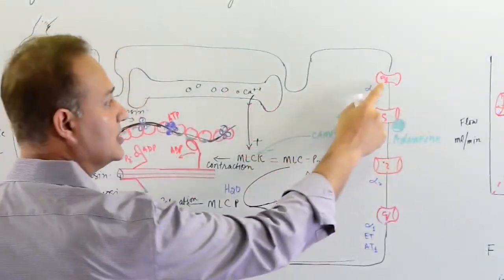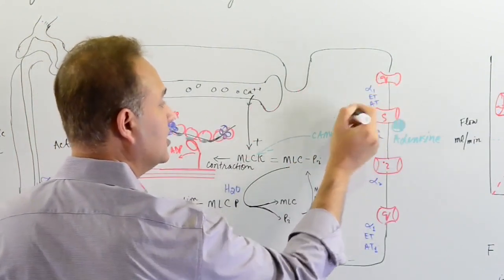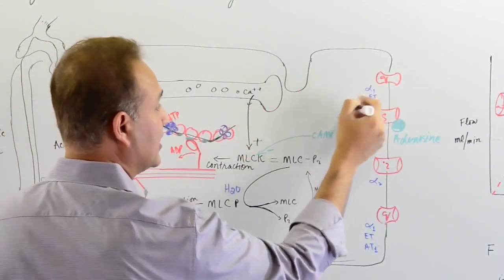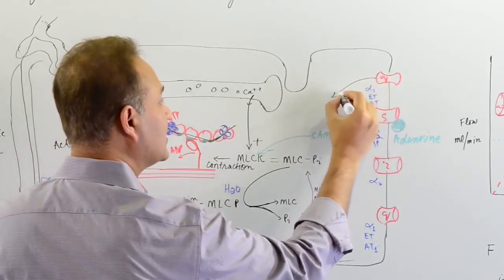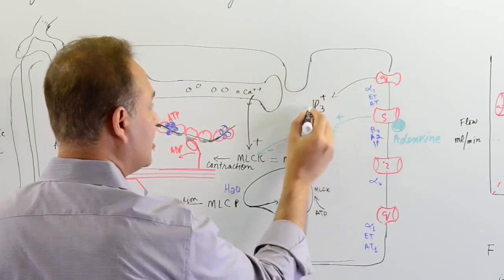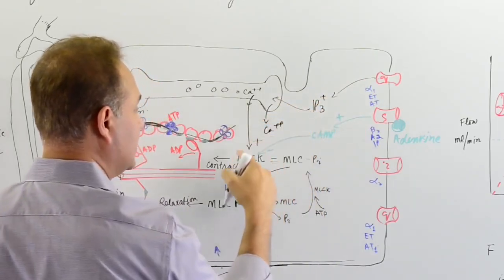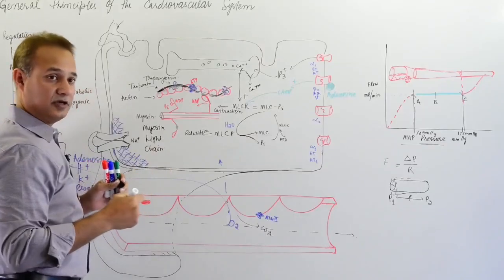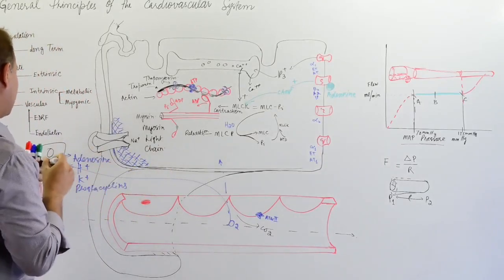This also happens with the G receptors. So these Gq receptors here, which are alpha-1 receptors, and also endothelin and angiotensin receptors, increase inositol triphosphate. That causes calcium to be released, and calcium then in turn will cause the contraction. All right, so that is the metabolic theory.